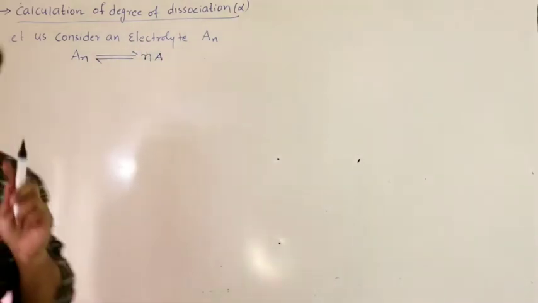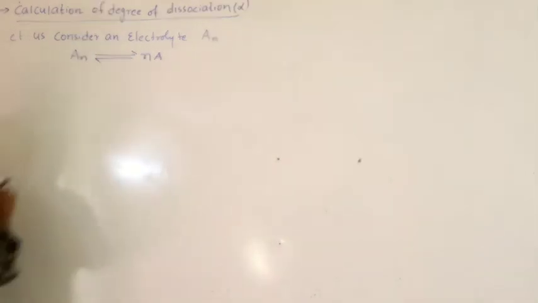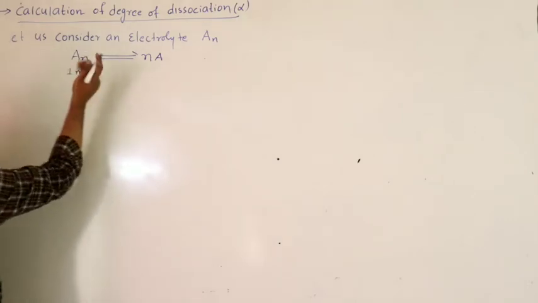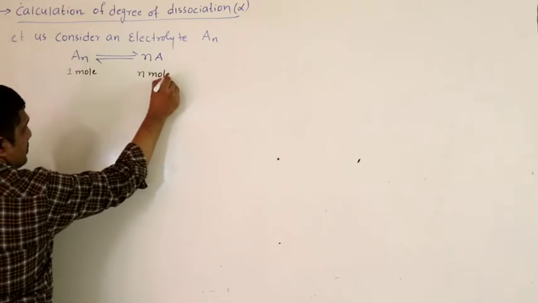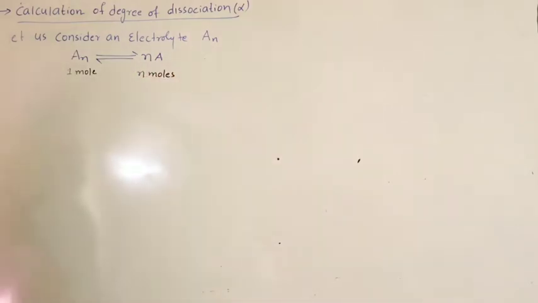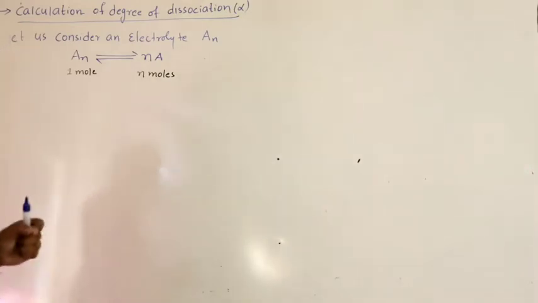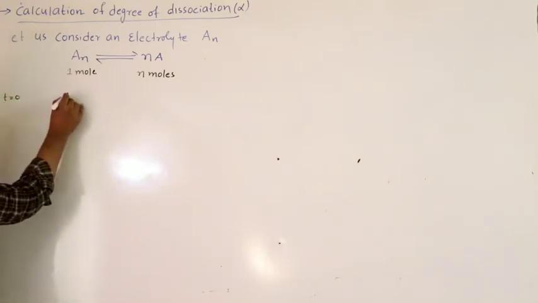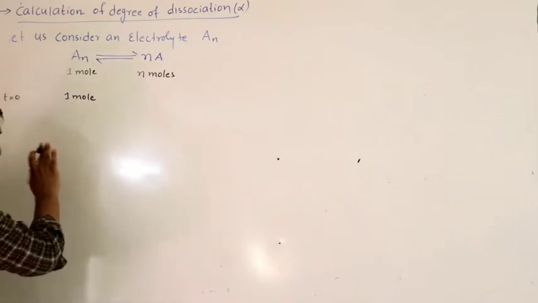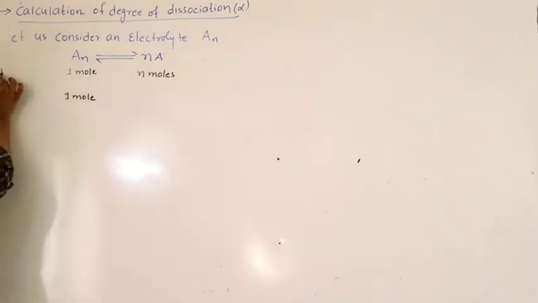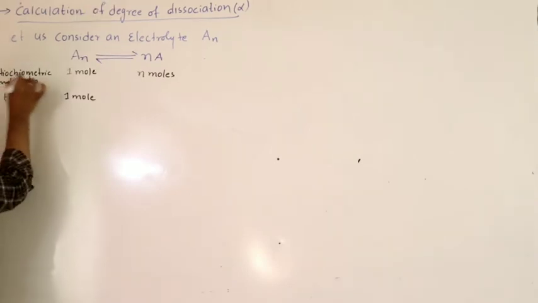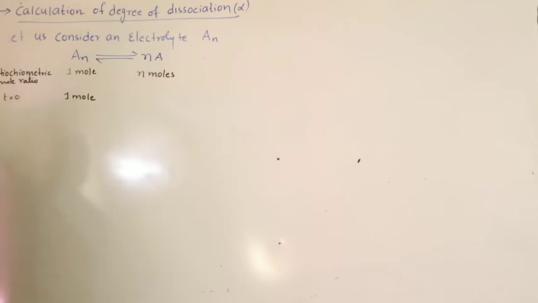AN dissociates into N moles of A. What is the meaning of this? If I take 1 mole of AN and if it dissociates completely, you get N moles of A. 1 mole of AN on complete dissociation gives N moles of A. This is the stoichiometric mole ratio 1:n.